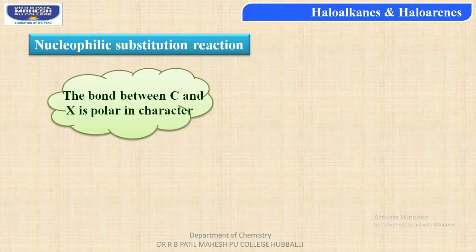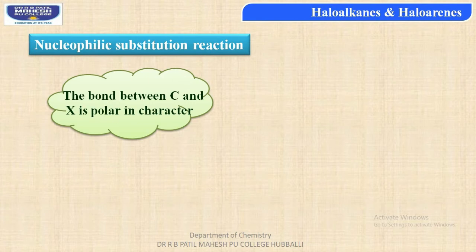The bond between the carbon atom and the halogen atom in a haloalkane, students, is polar in nature, and the reason behind this is that the halogen atom X is more electronegative in comparison with the carbon atom. So students, the halogen atom draws the shared pair of electron density towards itself, thus the bond is polar in nature.